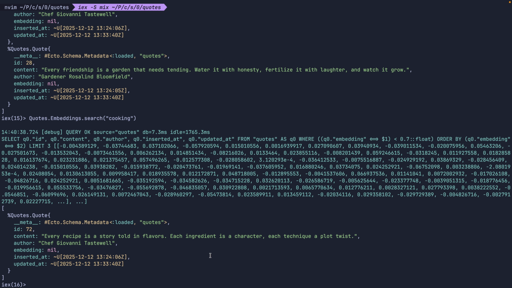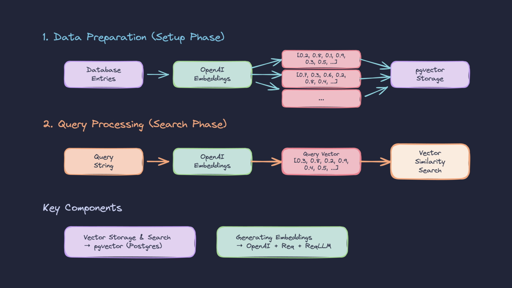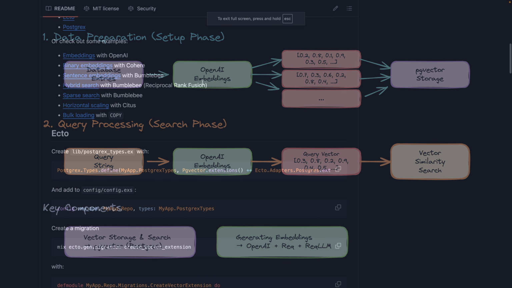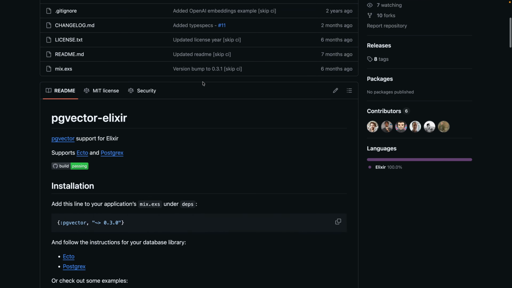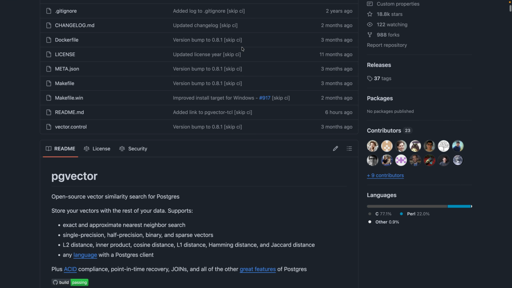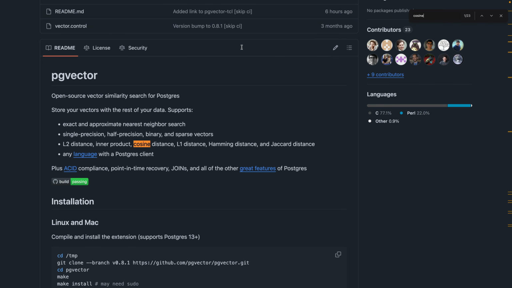Perfect. To summarize, we integrated 2 tools. The first one is pgvector, which allows us to store vector type values in our database and search for values based on vector distance. That's very helpful for semantic search in our example. For the other part, we used ReqLLM to connect to an external API that will generate embedding vectors that are later used with pgvector. You can find out more by checking pgvector Elixir docs, as well as pgvector documentation itself. And you can also have a look at different algorithms and distance functions there.